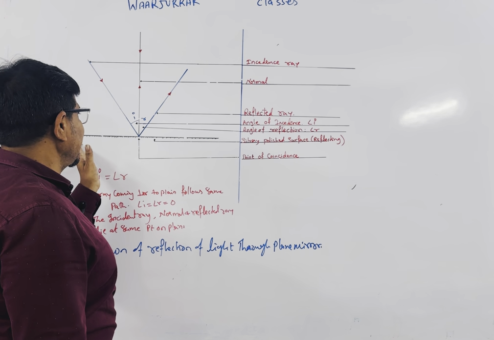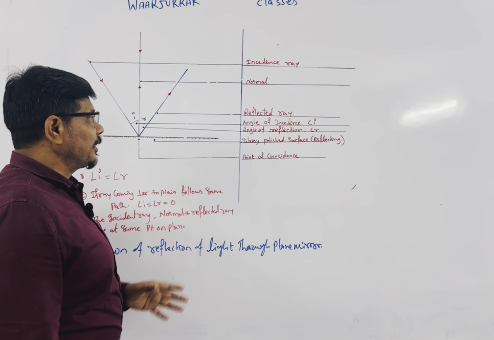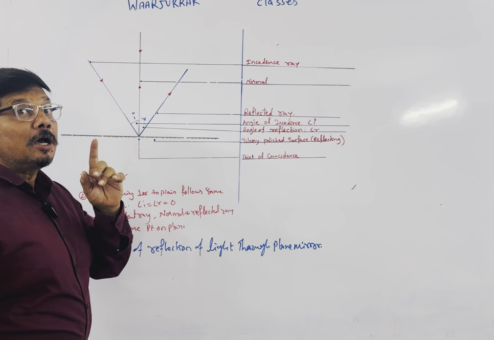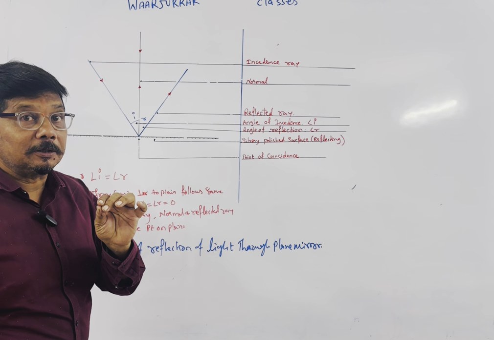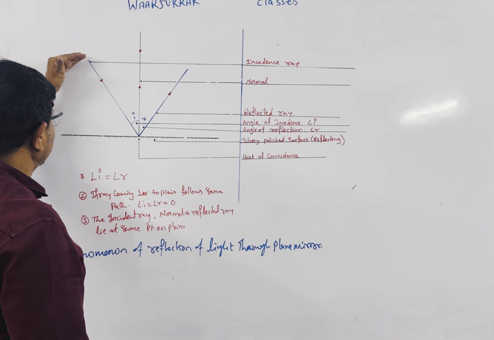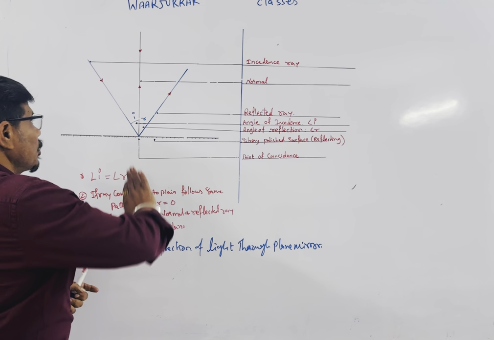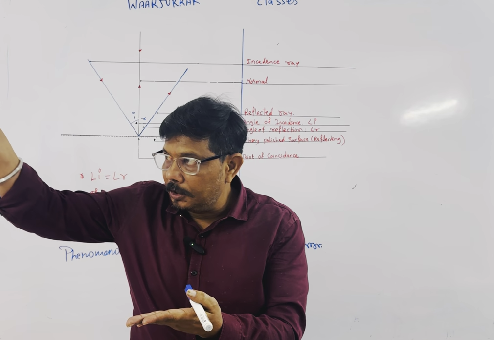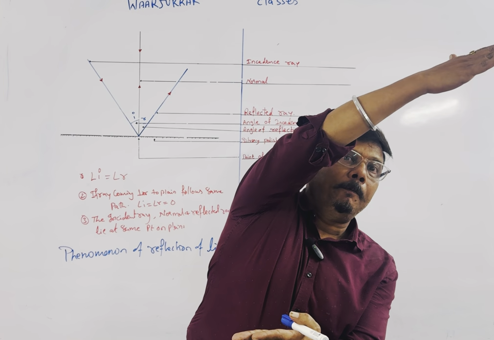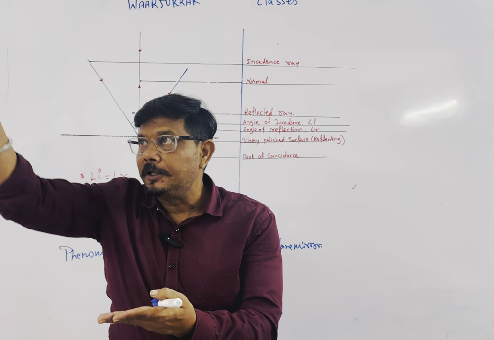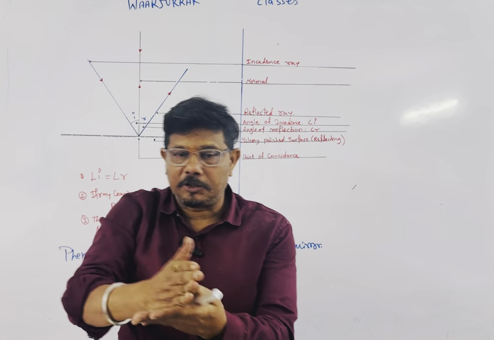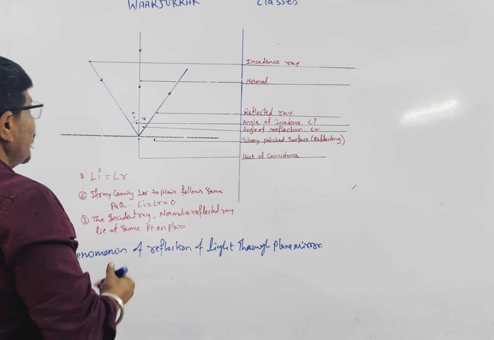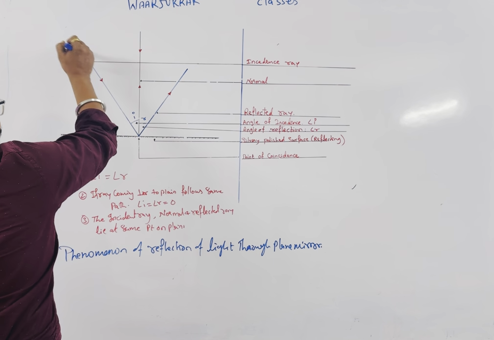Now see, this is the plane mirror or a plane surface, and it is a very plain shining surface. That's why we are getting regular reflection. When light is incident on a reflecting surface, it bounces back to the same medium. When light comes and bounces back to the same medium, this phenomenon is known as reflection of light, and it follows the same path. Means if light is coming through this path, it will follow the same path.